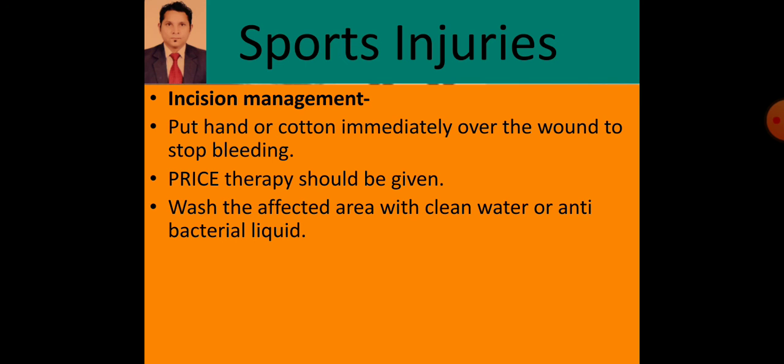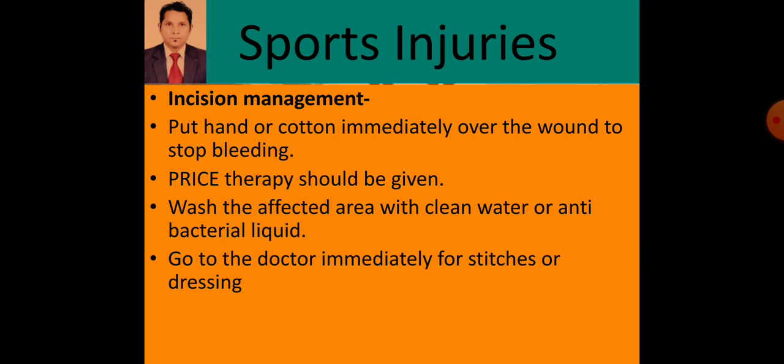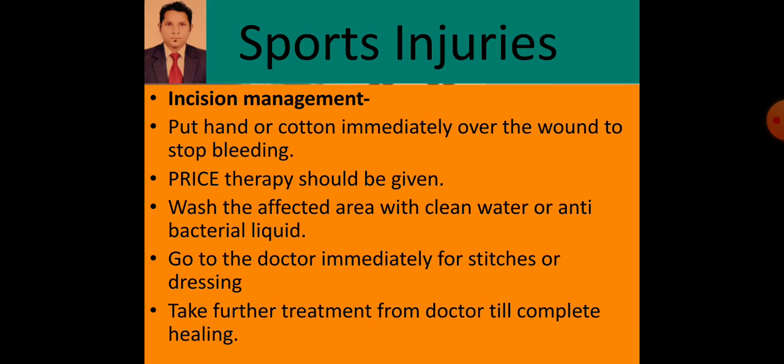Wash the affected area with clean water and antibacterial liquid, whatever is available. Go to the doctor immediately for stitches or dressing, whatever the doctor advises. Take further treatment from the doctor until complete healing.